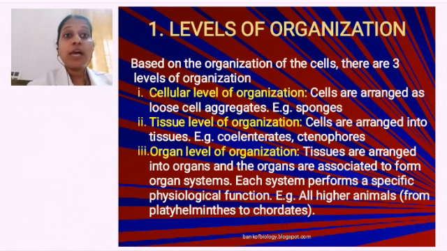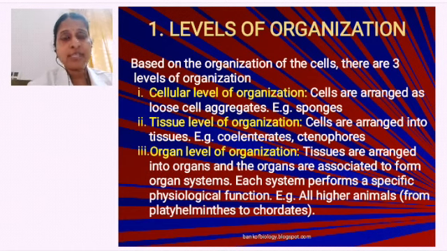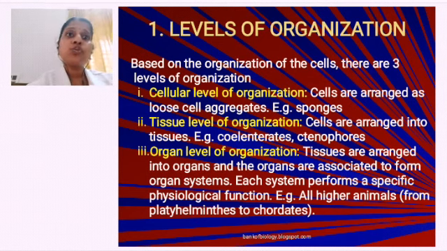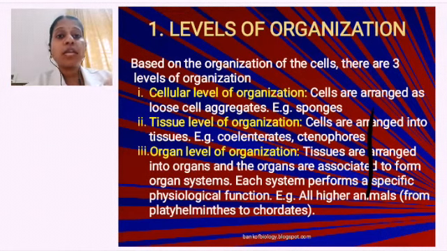Then it is a cellular level of organization, right? Second, I will see whether it is a group of cells forming different tissues, performing different functions. Then I will categorize them under the tissue level of organization. And if the tissues are combining to form particular organs which result in an organ system, then we will classify them as organ or organ system level of organization. So that is regarding your levels of organization.